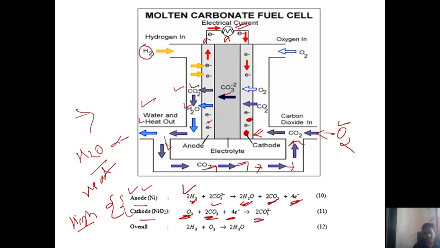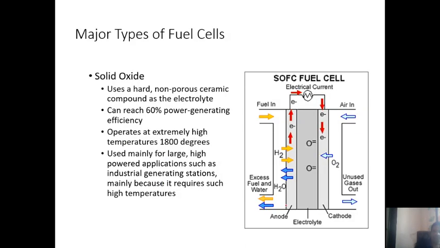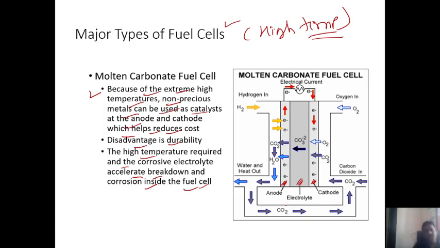So what do we get here? We get CO3 2- ions. So what is the overall reaction? 2H2 plus O2 gives 2H2O, guys. Okay, so this is the working of the molten carbonate fuel cell.